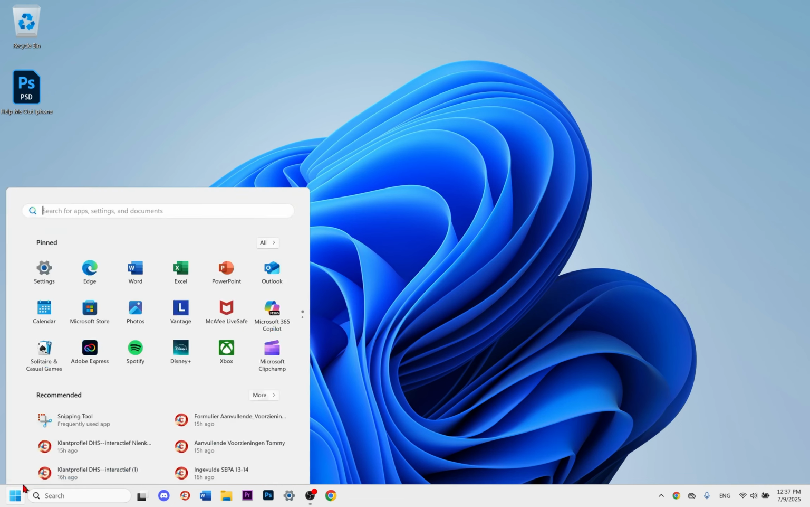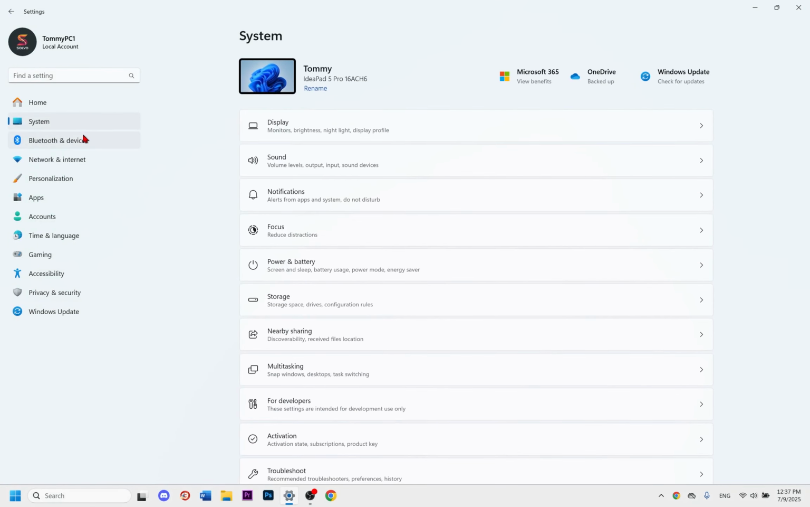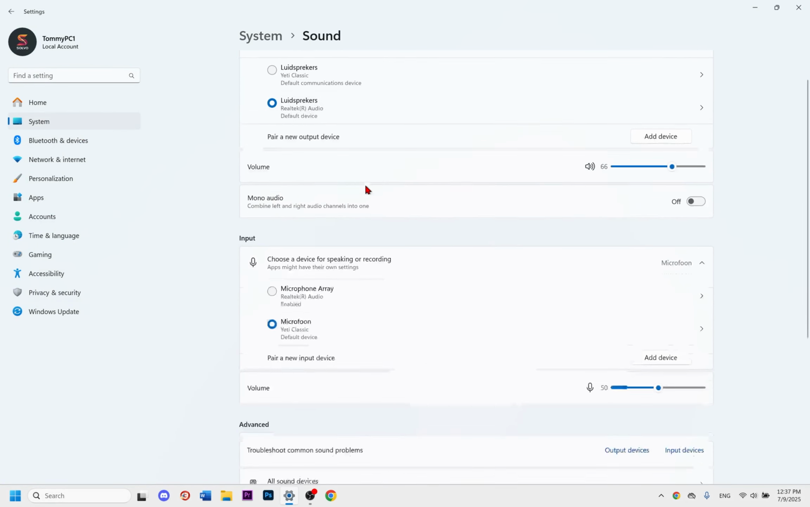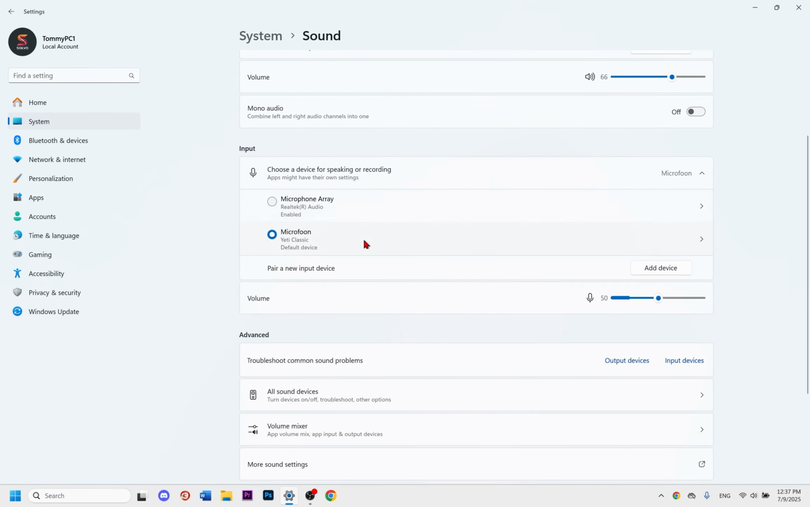And for this we go to Start and we click on Settings. And then right now we go to System. Click on Sound. And right now the first thing that you need to do is play with the input volume. First of all, we need to select the correct mic, so make sure that your mic is the correct one. And then what you need to do is put your volume higher or lower.